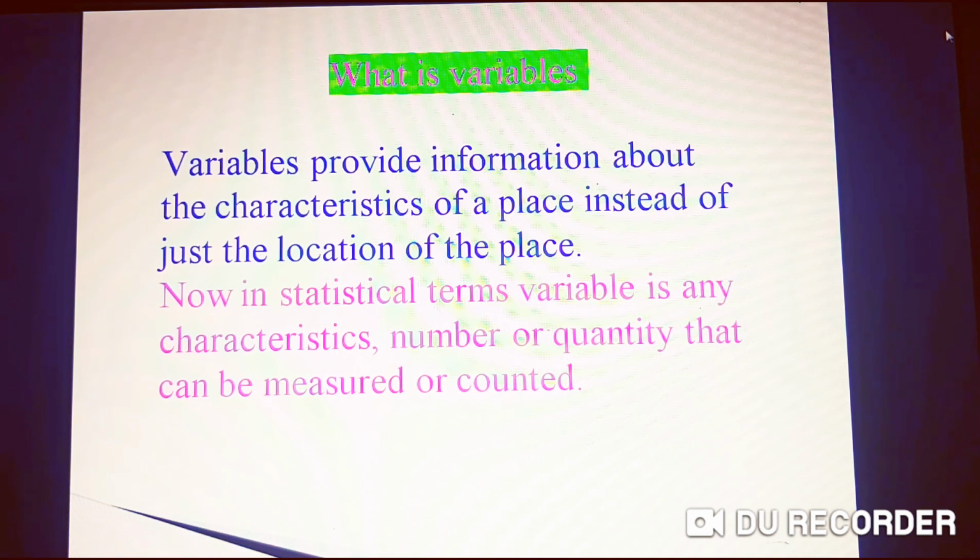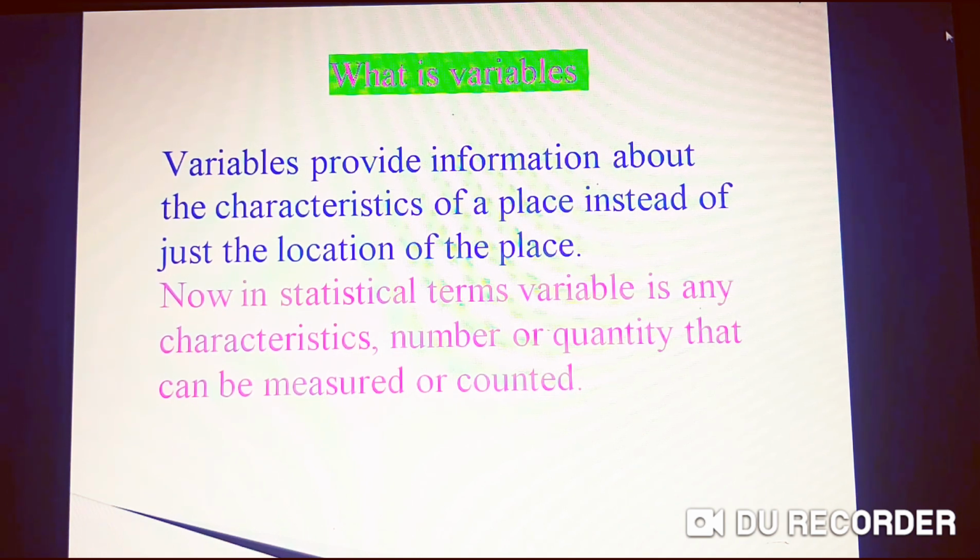In statistical terms, a variable is any characteristic, number, or quantity that can be measured or counted. For example, business income and expenses, a country's birth rate, capital expenditure, population, temperature, etc.